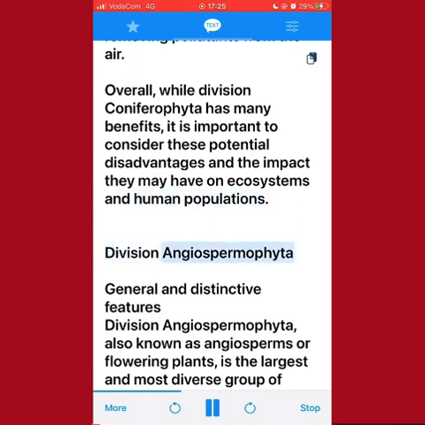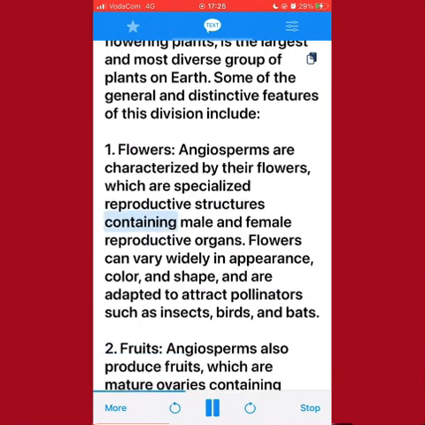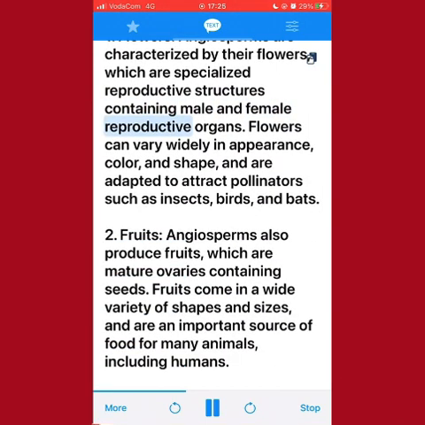Division Angiospermophyta. General and distinctive features. Division Angiospermophyta, also known as angiosperms or flowering plants, is the largest and most diverse group of plants on Earth. Some of the general and distinctive features of this division include: 1. Flowers. Angiosperms are characterized by their flowers, which are specialized reproductive structures containing male and female reproductive organs.